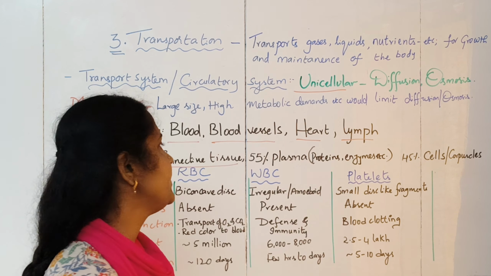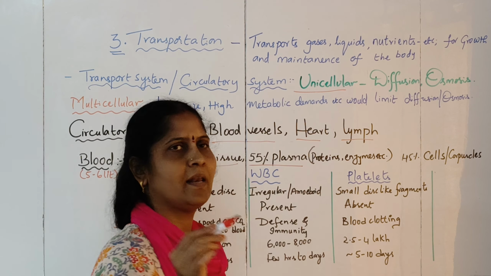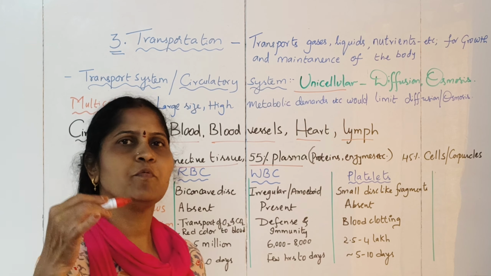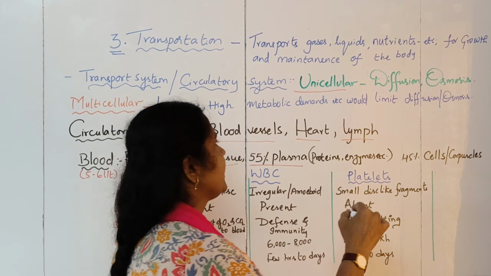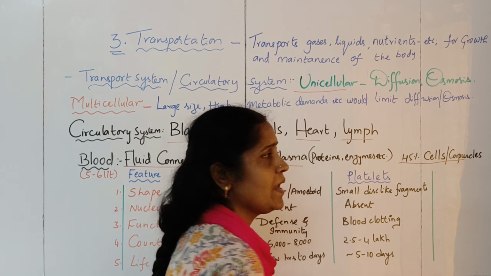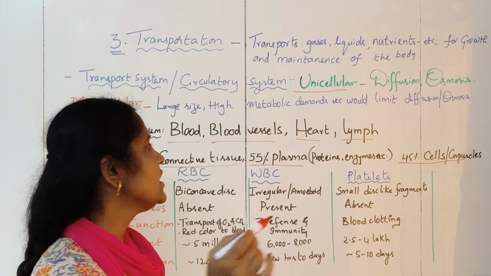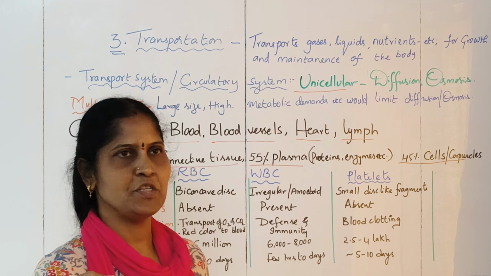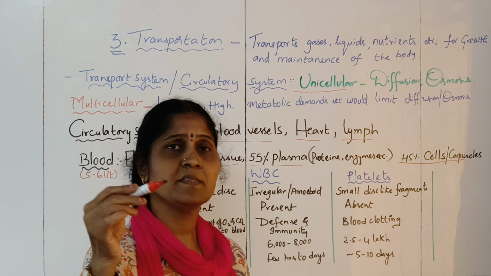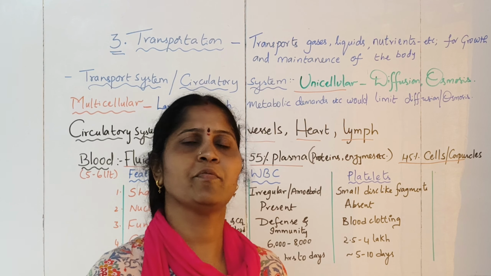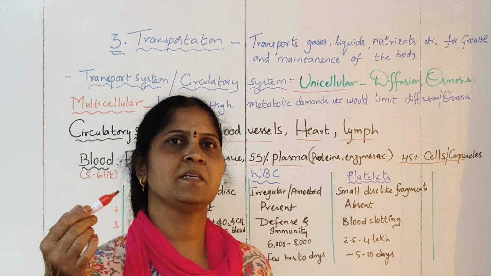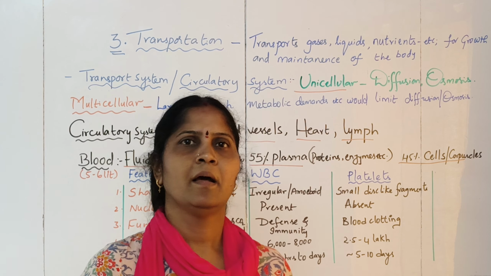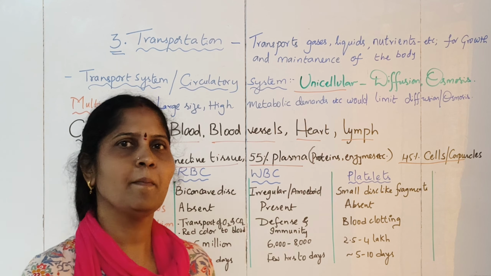What is it made up of? It is made up of 55% of a colorless or straw-colored liquid called the plasma, because of which the blood flows, and 45% is the cells or corpuscles. The plasma, which is the liquid portion of the blood, is responsible for its mobility, and it also contains proteins, enzymes, hormones and different waste products, all present in dissolved form. It adds volume to the blood; our blood is voluminous because of the plasma.